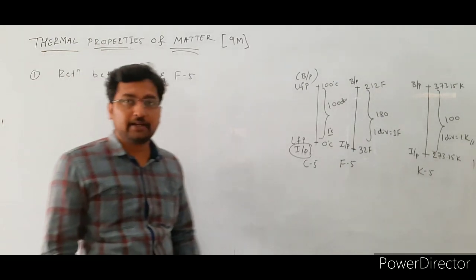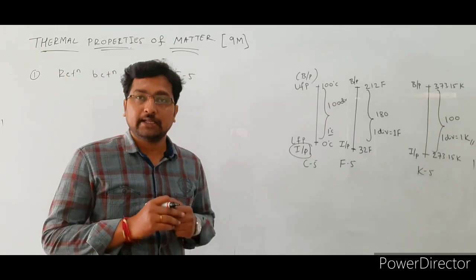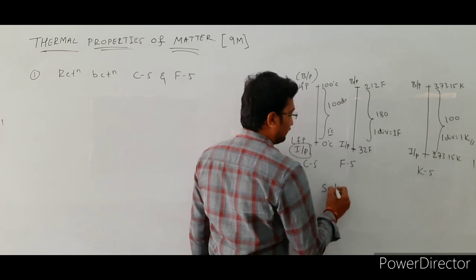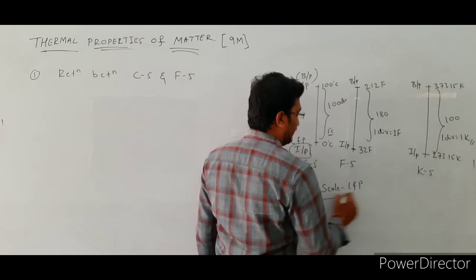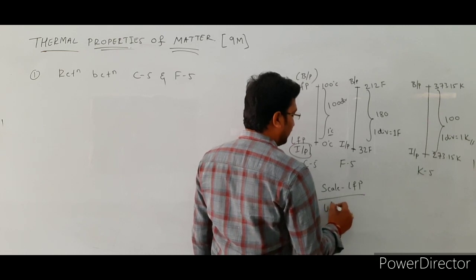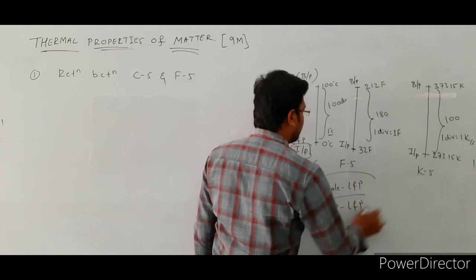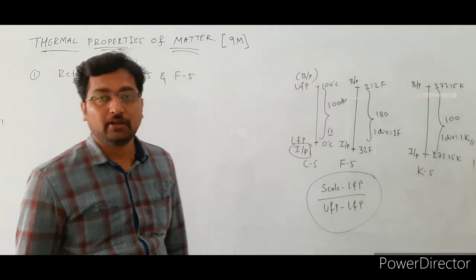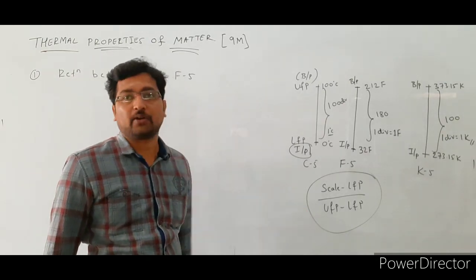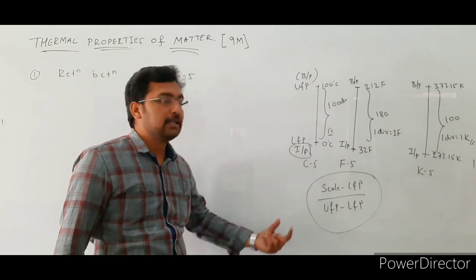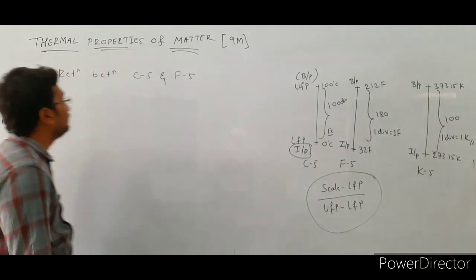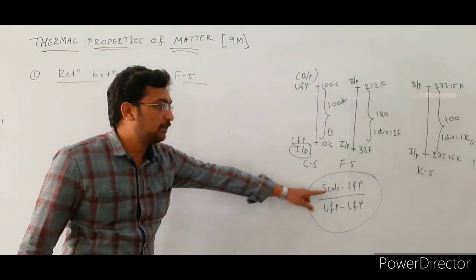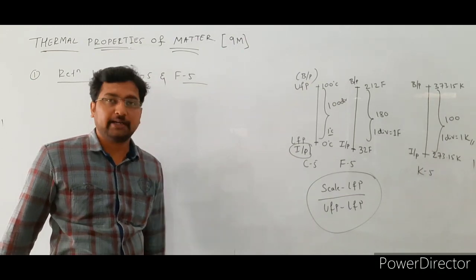So here we know the general formula to connect the relation between any two different scales. What is the general formula here? That is scale minus lower fixed point divided by upper fixed point minus lower fixed point. So using this general formula, we are going to connect the relation between the Celsius scale and the Fahrenheit scale.